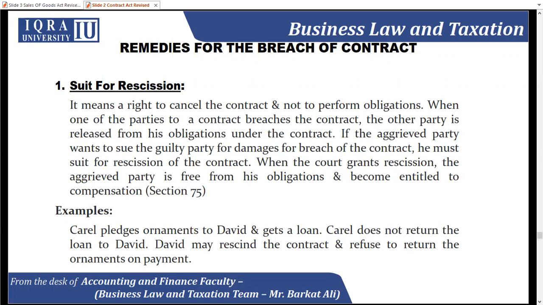Let's take the example for Section 75 under suit for rescission: Carol pledges ornaments to David and gets a loan. Carol does not return the loan to David. David may rescind the contract and refuse to return the ornaments on payment. If I can take this example in a very simple manner, Carol pledged the ornaments to David. Let's replace these names: the person who pledges his precious item is Carol, and David can be replaced with the word bank.